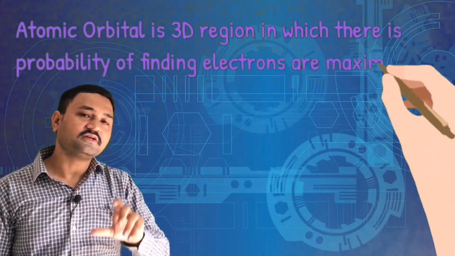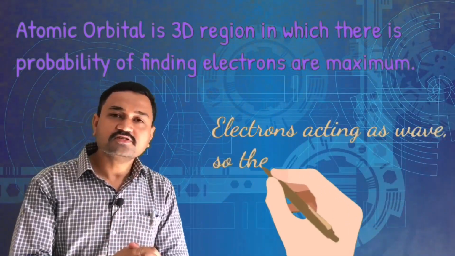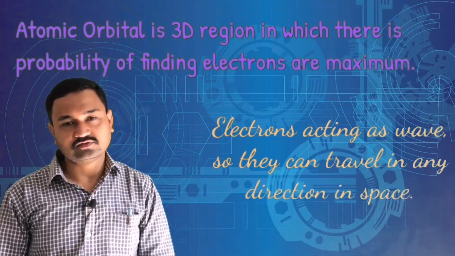These are nothing but the three-dimensional space in which there is a probability of finding the electrons. That means the exact position of the electrons we cannot tell. Hence, we have given the term atomic orbital. It means there may be a probability of finding the electrons in that particular region. Now that term is your atomic orbital.